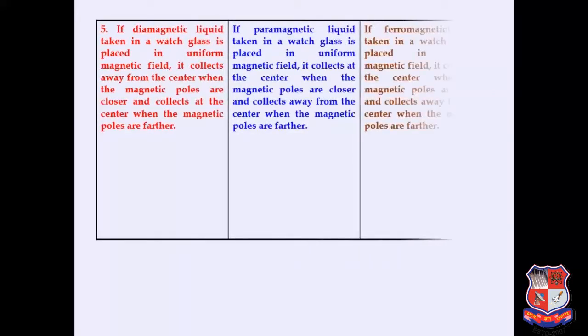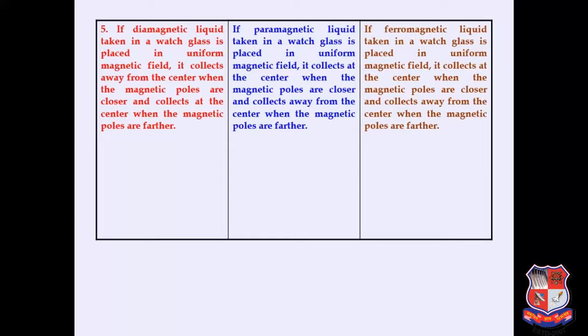Same way, suppose there is a particular material in a liquid form, and suppose we consider a diamagnetic material in a watch glass. If this diamagnetic material is introduced in a magnetic field, it will collect at the center, where the magnetic field is very low.